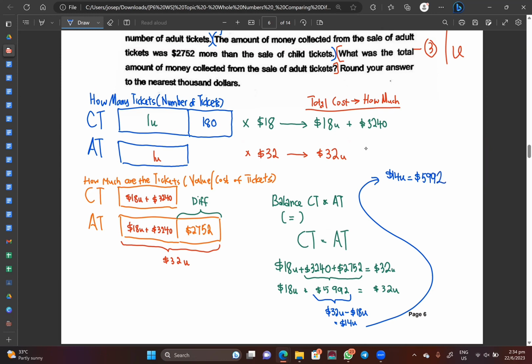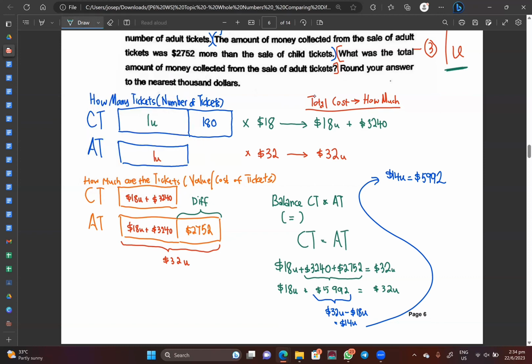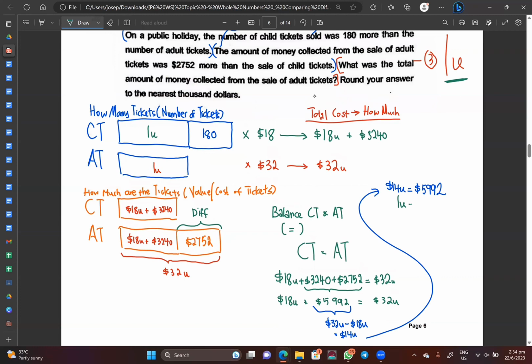Do you guys remember just now from the very beginning, before I even solve sentence number 3, I need to make sure I have my Mr. Green man. So my 1 unit is over here. This is my aim. This is always my aim for every question. You understand? So how do I get from $14 unit to 1 unit? How to get from 14 to 1? Divide by 14. That's right.